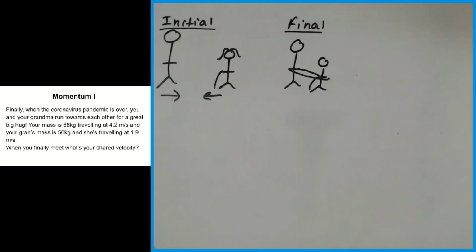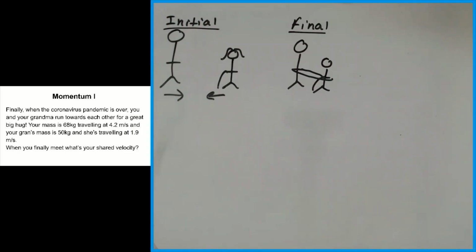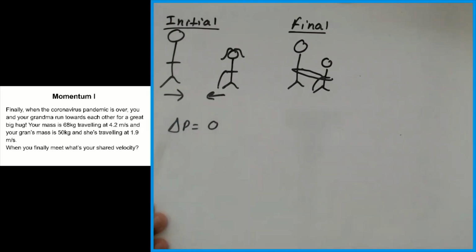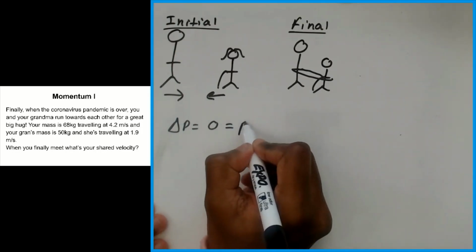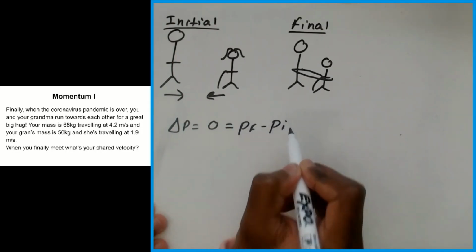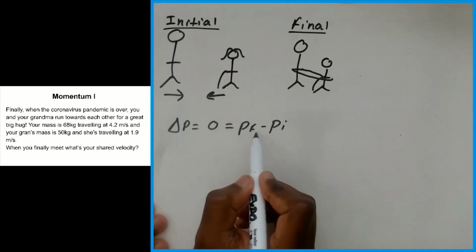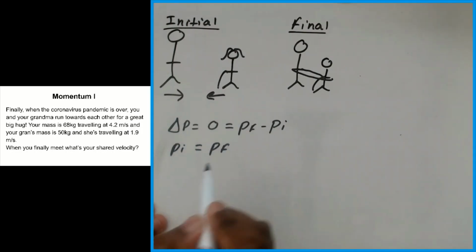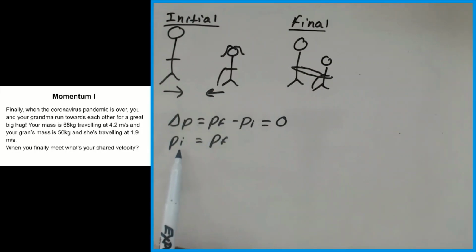So for all these momentum type collision questions, you want to find the relationship between the initial momentum of each object and the final momentum of each object. This will give you a nice mathematical representation of what's really happening with the momentum. So let's start by doing that. We do note that the total change in momentum is equal to 0, right? And this is equal to the final momentum minus the initial momentum. So that means we can just move one to the other side, so we have PI is equal to PF. So this represents the total momentum initially, and this is the total momentum finally.